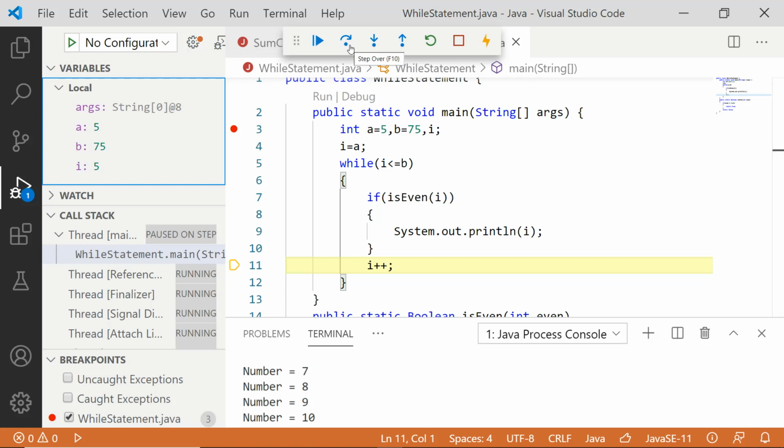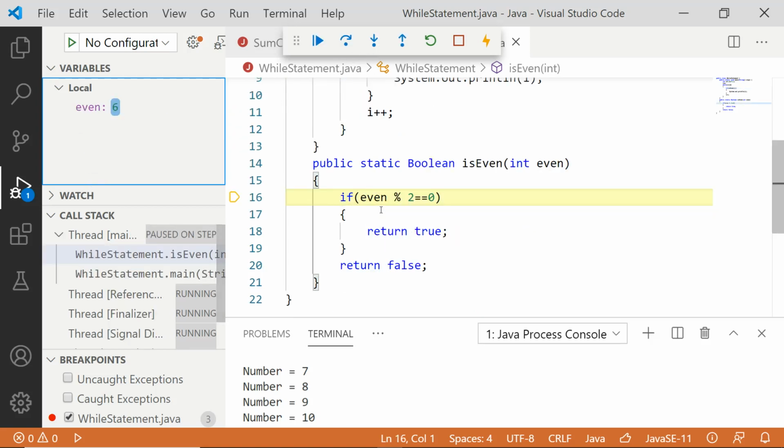So when the value of I gets incremented, after incrementing, you will again reach the first line. Now your I value becomes 6. 6 less than B. Yes, 6 less than 75. Condition true, enter inside. Again the isEven function will be called for the 6. Again we will enter there. See here, when this completely gets executed and when you come out, that room is getting deleted. That I will show you now. What is the even value now?